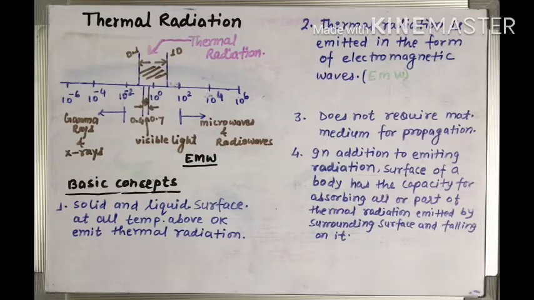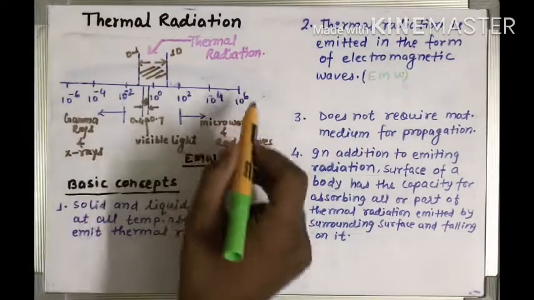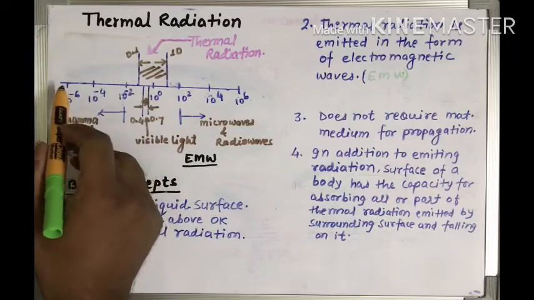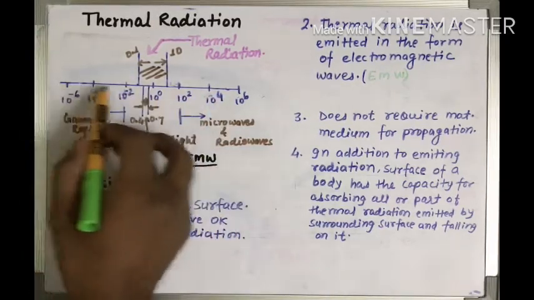So in today's topic we will discuss thermal radiation and the laws associated with thermal radiation, that is the Stefan-Boltzmann law. Now in this topic, we will look at the electromagnetic waves, since we know from the previous classes that thermal radiation is a mode of heat transfer, and it is just because of electromagnetic waves. Okay, so in this diagram you can see that there are different numbers shown on this axis.